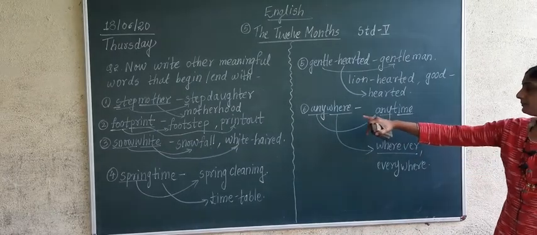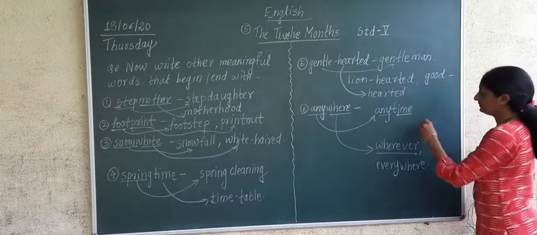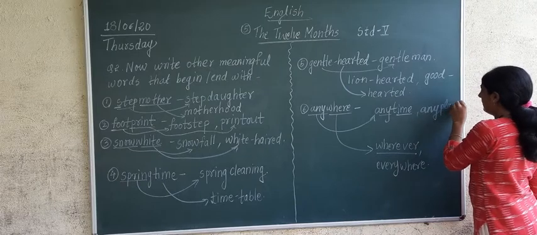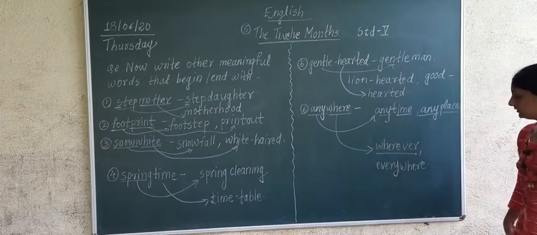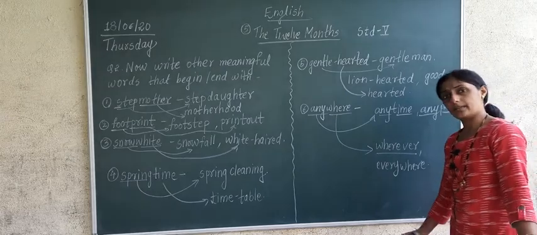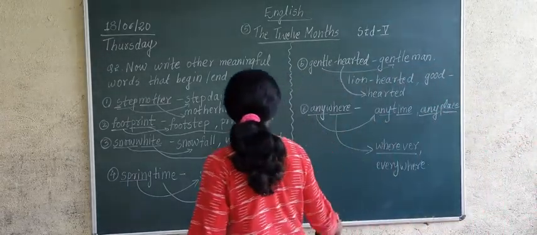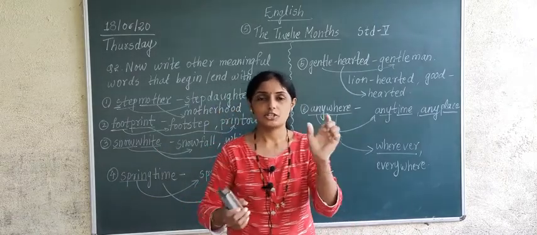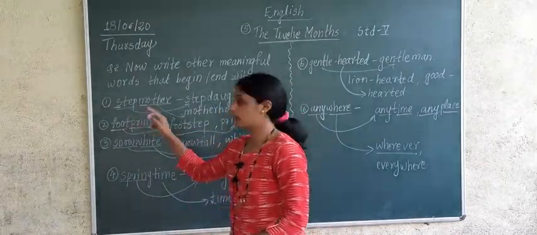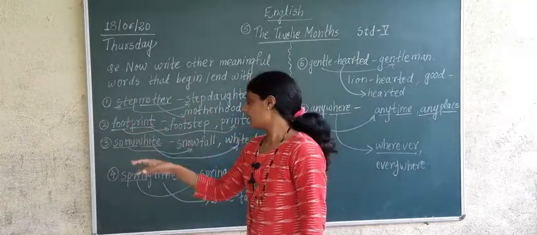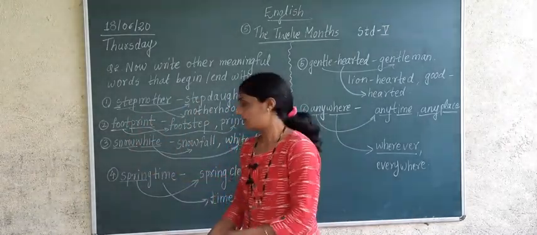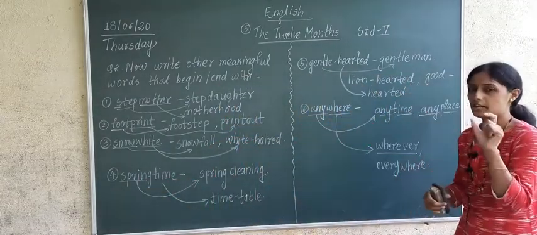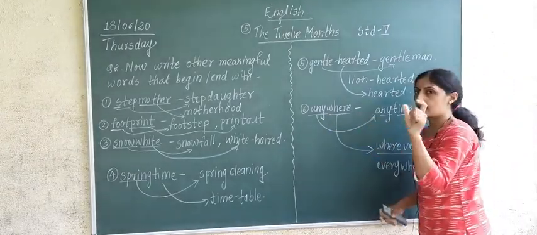Anytime. Now, any place, any plus place. You can call me at any place. So these are some examples you wrote yesterday. You combined stepmother, step plus mother; footprint, foot plus print; Snow White, snow plus white; springtime, spring plus time; gentle hearted, gentle plus hearted; anywhere, any plus where.